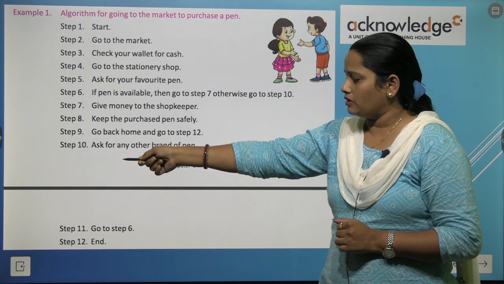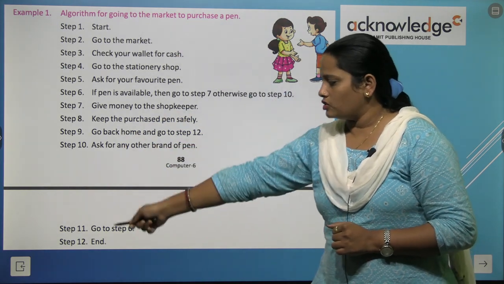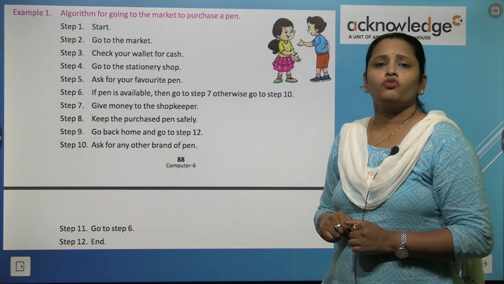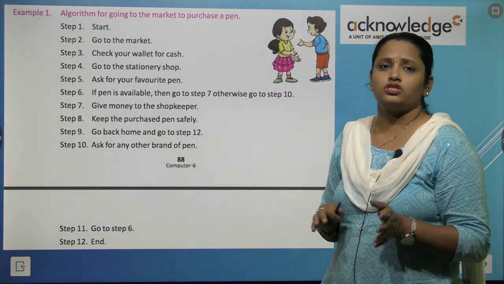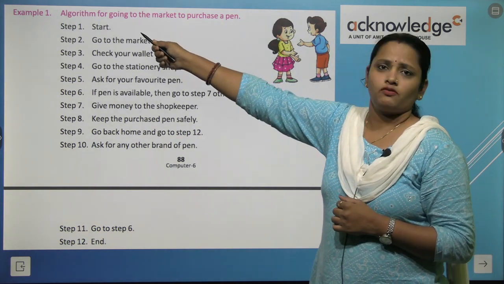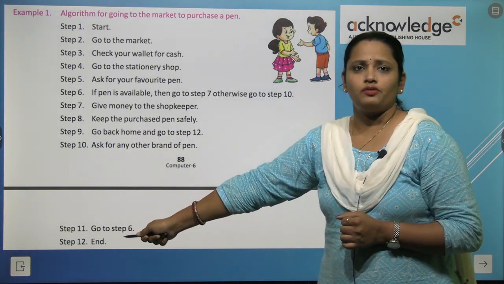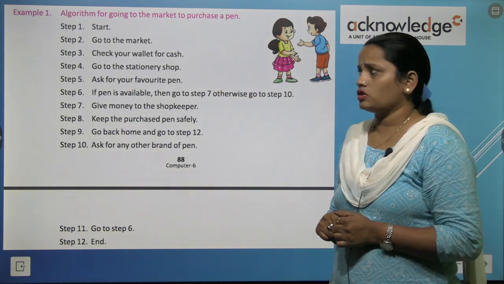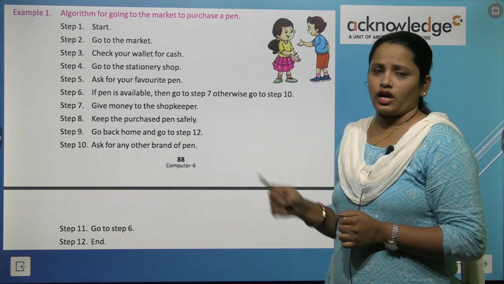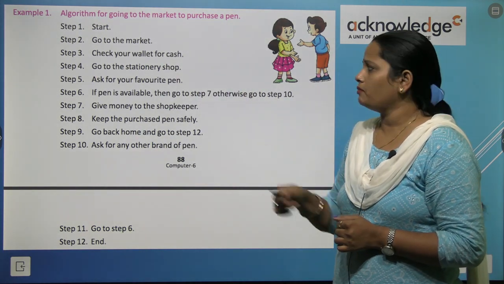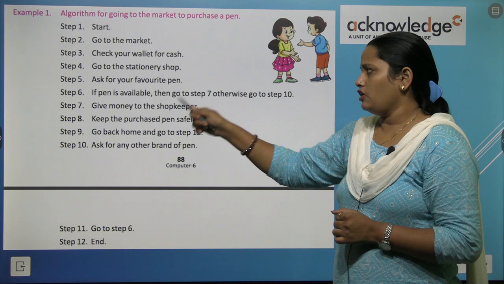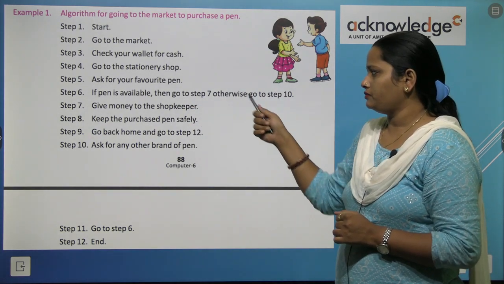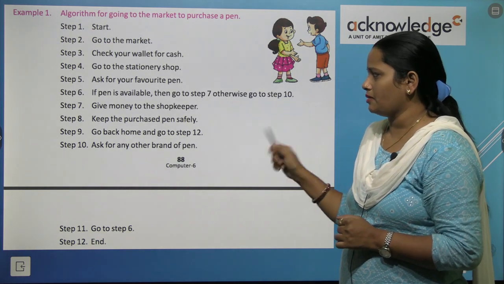There are many steps given here, from step 1 to step 12. Let's begin. Step 1 is start. Whenever we write an algorithm, the first step will be start and the last step will be end. We have to keep this in mind. Second is go to the market. Check your wallet for cash, go to the stationery shop, ask for your favorite pen. If pen is available, then go to step 7, and otherwise go to step 10.